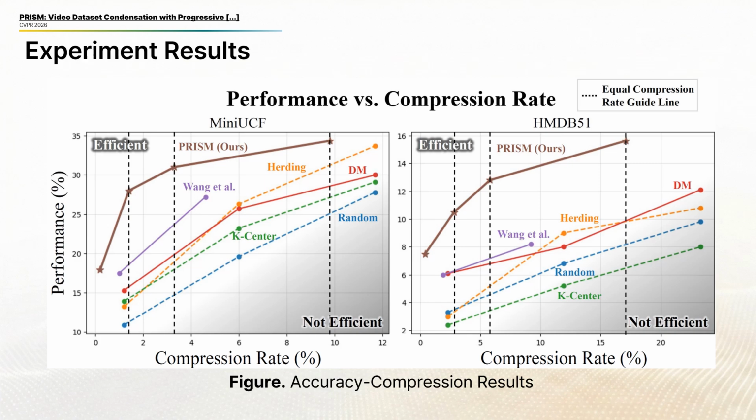We evaluate PRISM against core set methods and prior video condensation work across a range of compression rates on MiniUCF and HMDB51. PRISM consistently outperforms all baselines at every compression level. Even at extreme compression around 1%, PRISM still beats competitors that use far more storage. This is the direct advantage of our sparse design, which only stores frames that actually carry information.